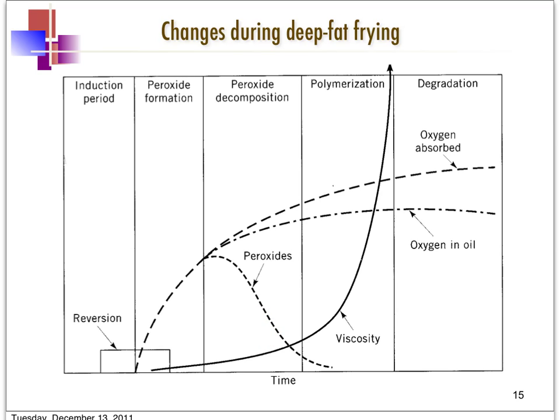And as we continue the cooking or the frying process, the small molecular weight compounds formed through the peroxides would polymerize and form bigger polymers. And as more polymeric compounds form during frying, the viscosity of the oil will start to increase gradually. So this is where we get the polymerization stage. So we have peroxide formation, peroxide decomposition, and we get to a point where we get polymerization with a corresponding increase in the viscosity.